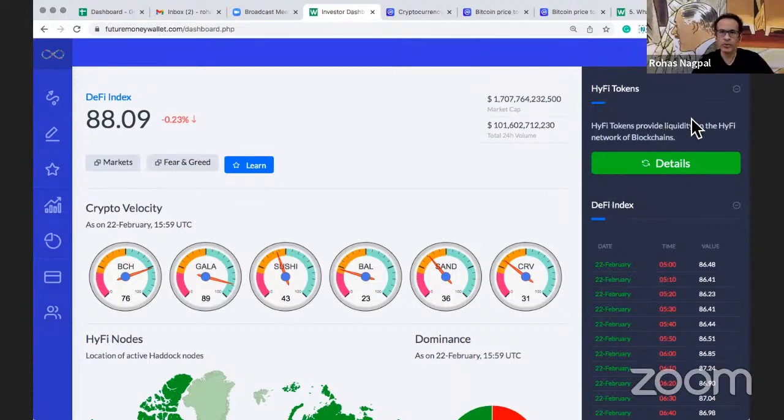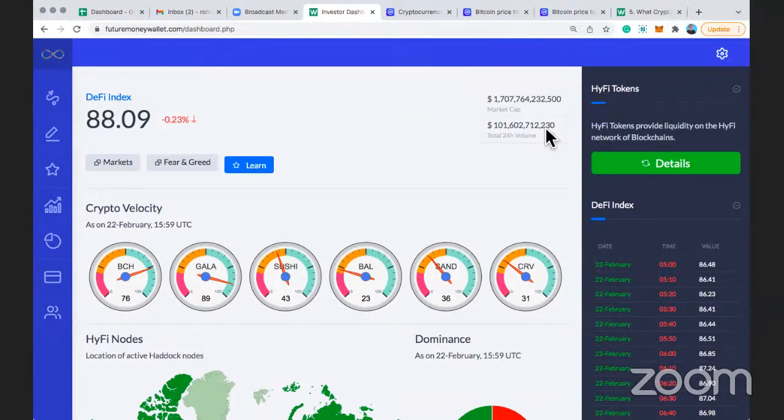So Shino, I'm presuming you're able to see my screen with the word DeFi index written there. Yeah, I can see that. Awesome.